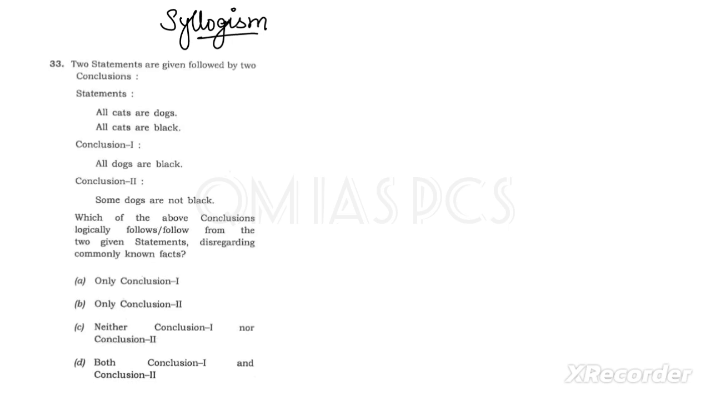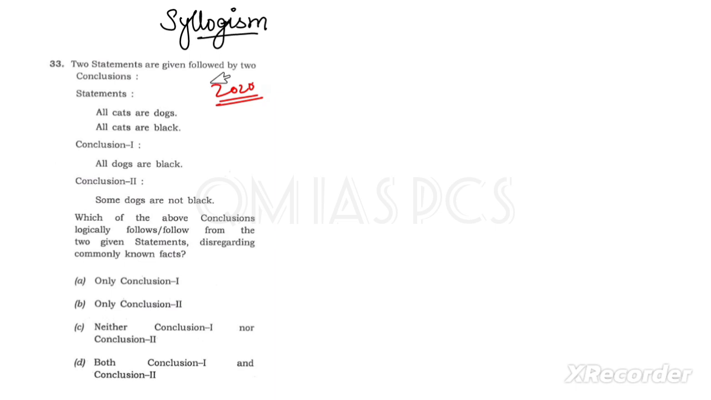Okay, look at this question. This is from UPSC 2020. It is given: all cats are dogs. Please don't try the logic, I mean, how is it possible that all cats are dogs? Just follow the steps.